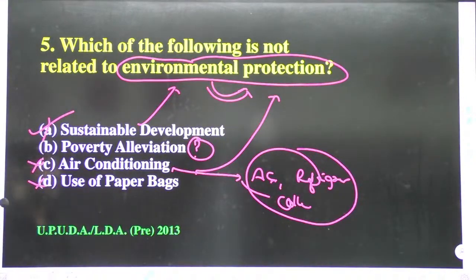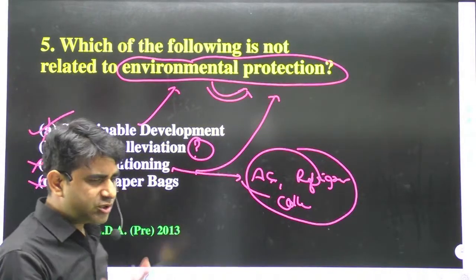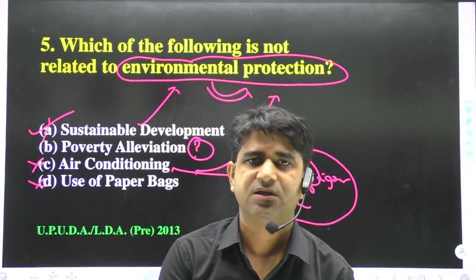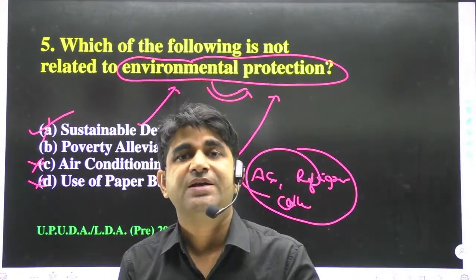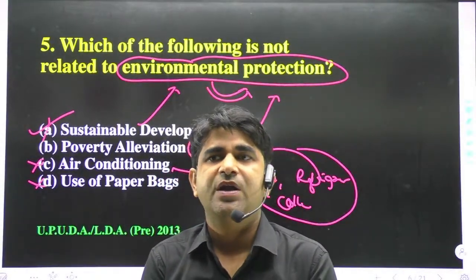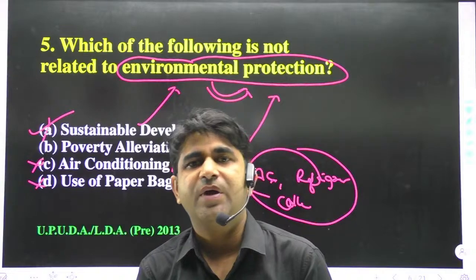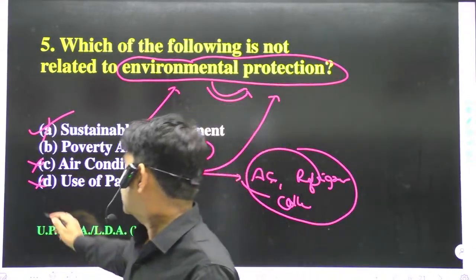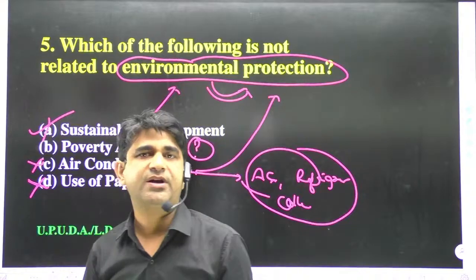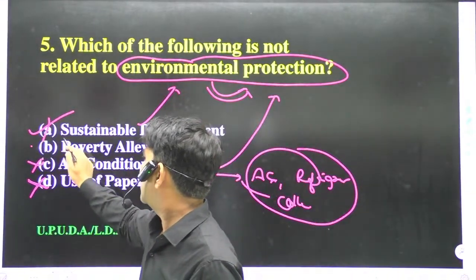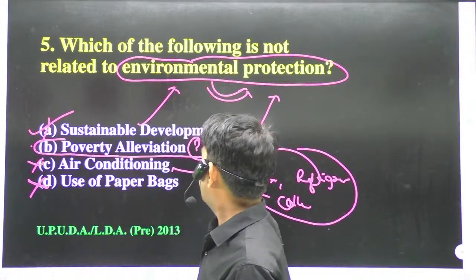Use of paper bags can also affect the environment. You can ask, how is that possible? Paper bags are made of paper, and how do we make paper? By cutting trees, and cutting trees also affects the environment. So it also leads to environmental pollution. So option B will be the correct answer, that is poverty elevation.